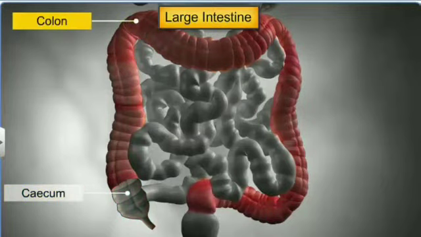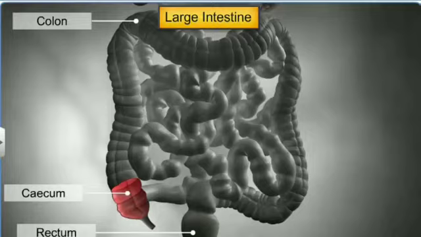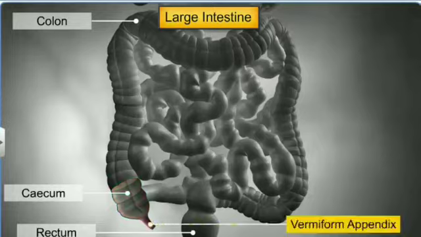The cecum is a small blind sac which has some symbiotic microbes like E. coli. In humans, the cecum contains a finger-like tubular projection called the vermiform appendix. Its function is vestigial or functionless.